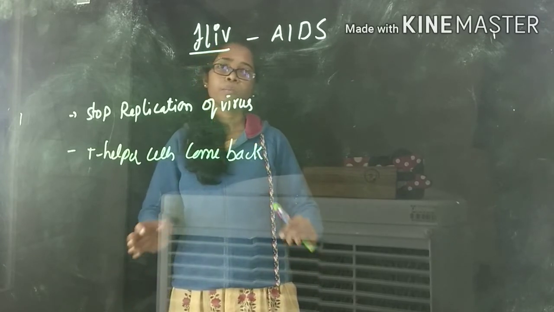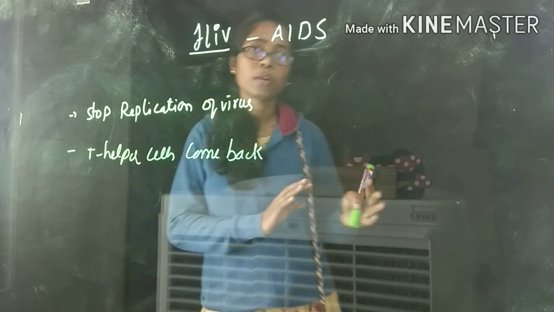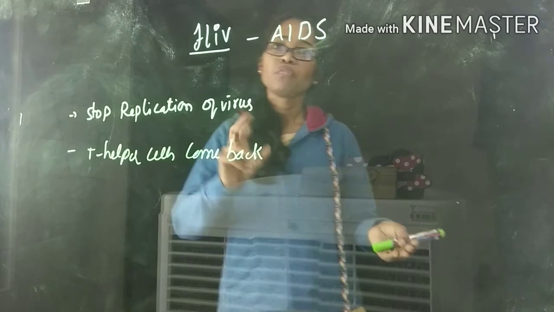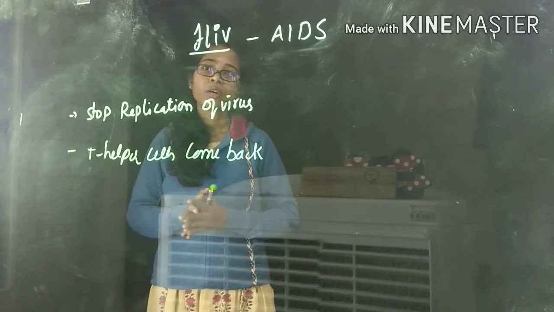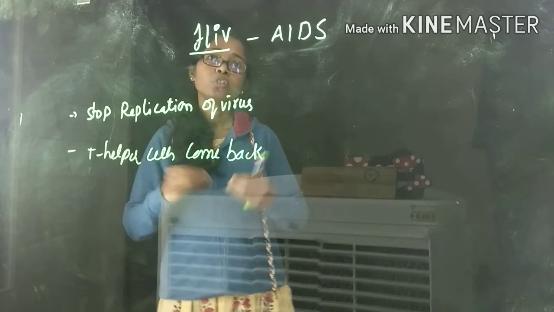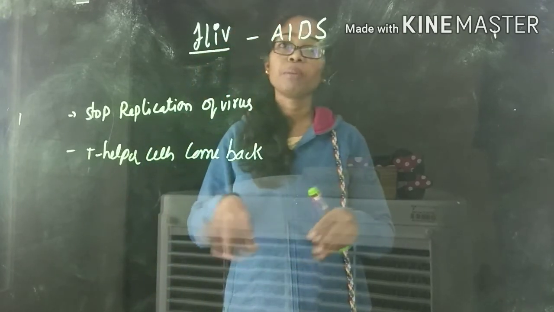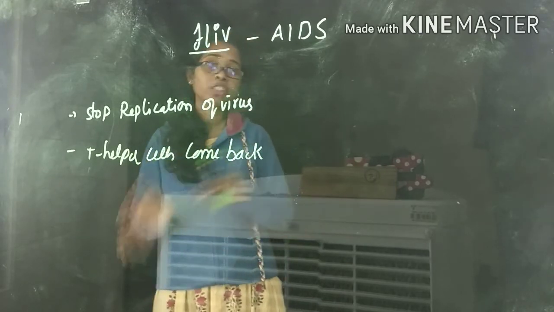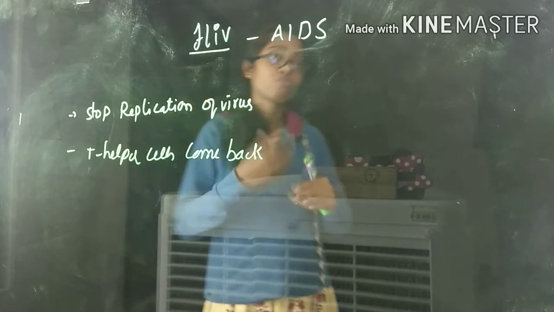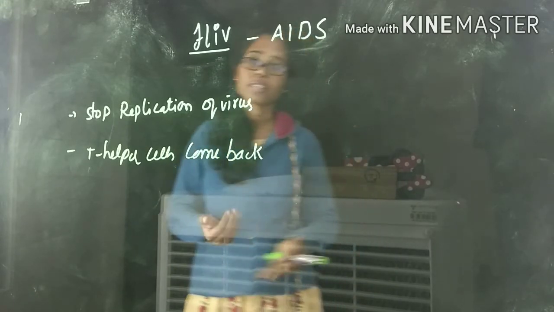Suppose after a particular period the patient stops taking the medications; then some of the dormant virus present inside the CD4 cells will become active, and there is a chance of further replication of virus inside the body.